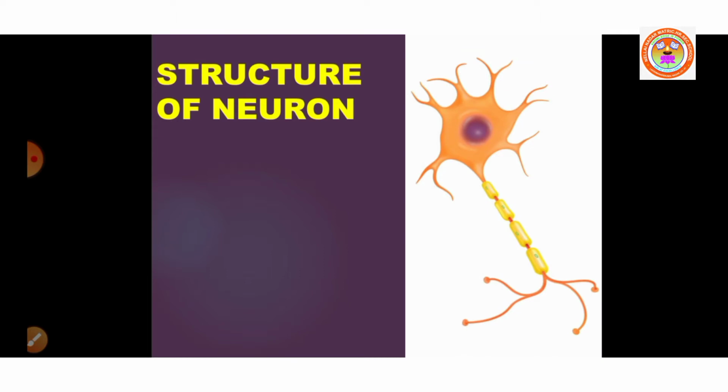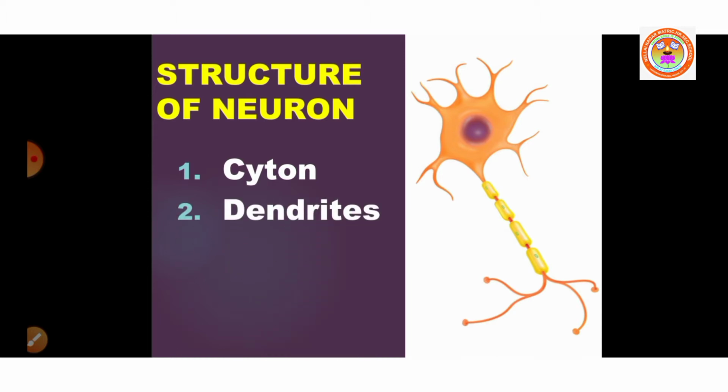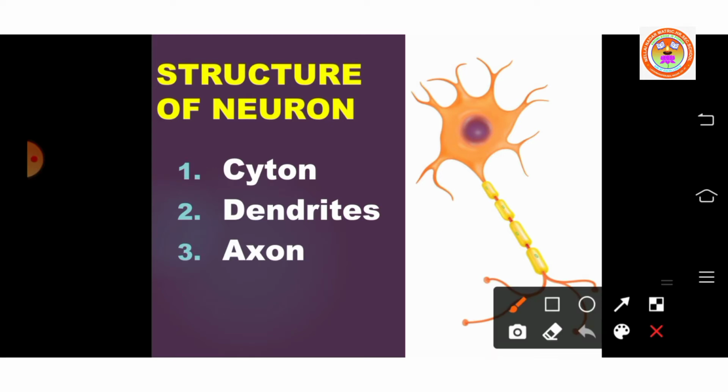A neuron typically consists of three basic parts. What are the three basic parts? They are cyton, dendrites, and axon.